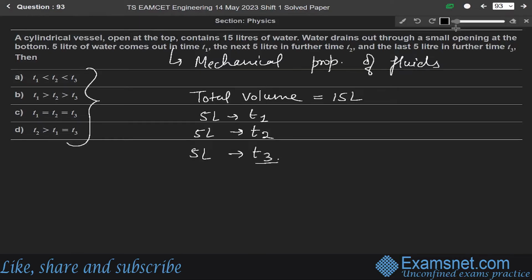Okay. So let us say the question is like this. This is the open top and this is the outlet part. So the velocity of efflux is given by, we know that velocity of efflux is given by under root of 2gh.